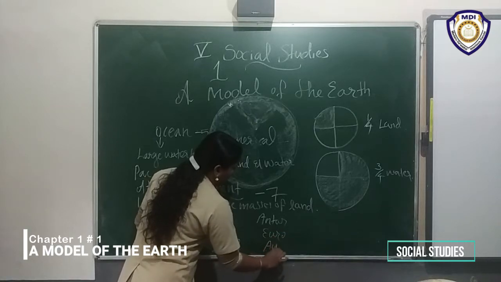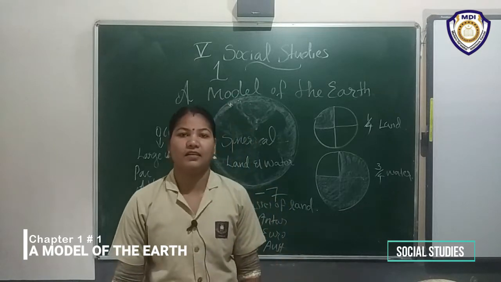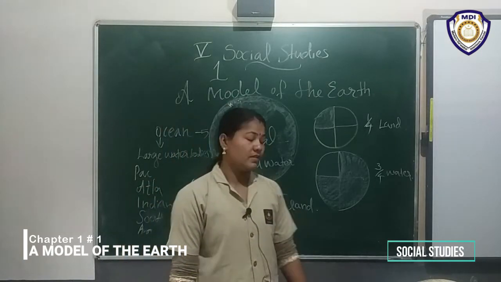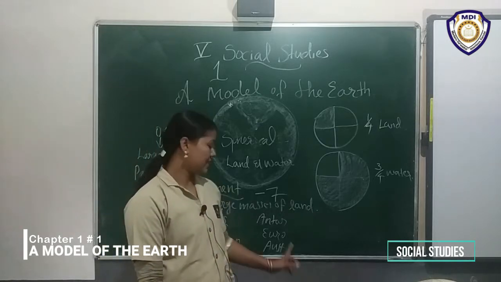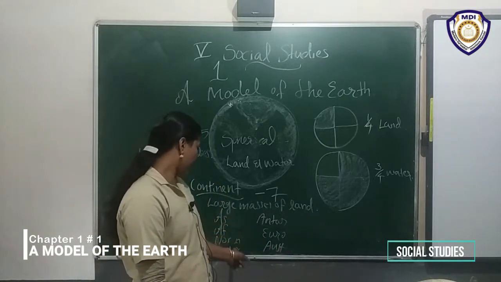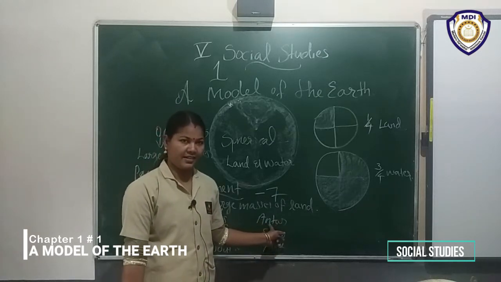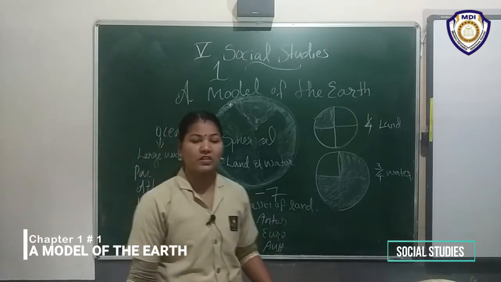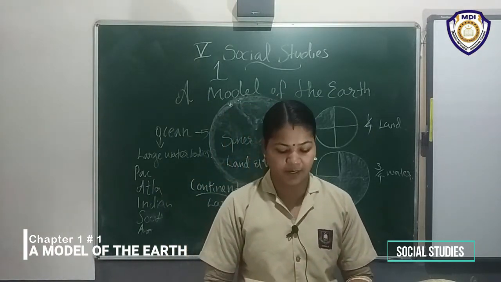These are the 7 continents. Okay, I repeat. What are the 7 continents? Asia, Africa, North America, South America, Antarctica, Europe, Australia. These are the continents.